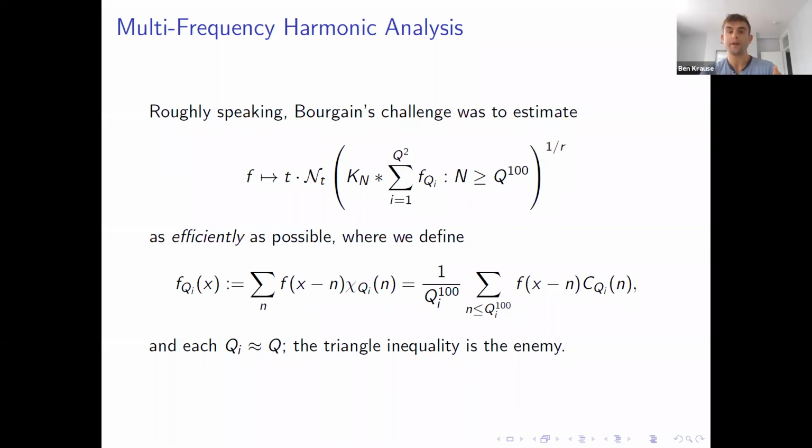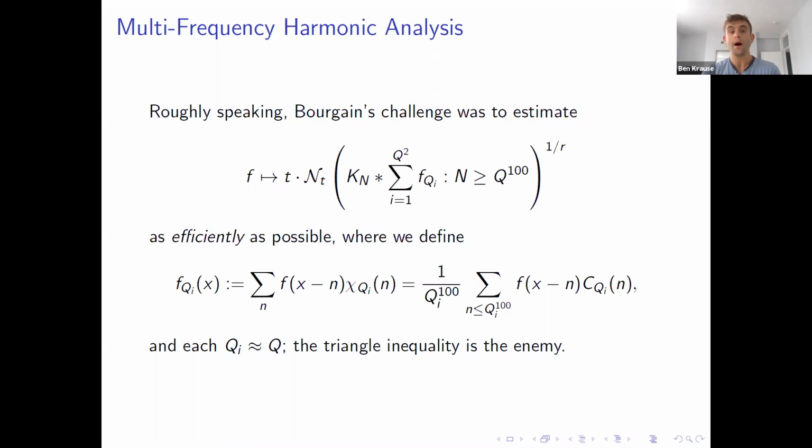So what he did is he said, okay, let's take some threshold Q, let's add up a bunch of these convolved functions where all the QIs are different but approximately Q. Let's convolve these with our kernels, and let's count the covering number of the resulting operator.